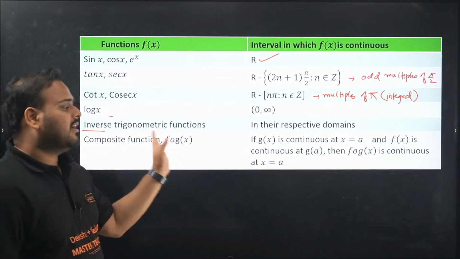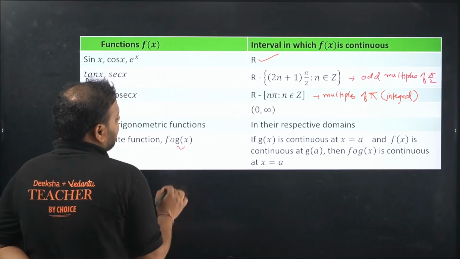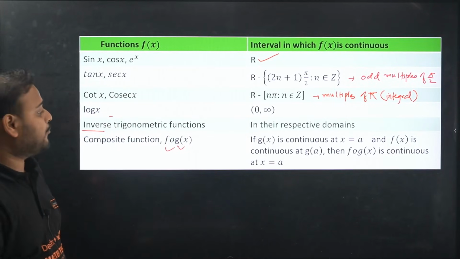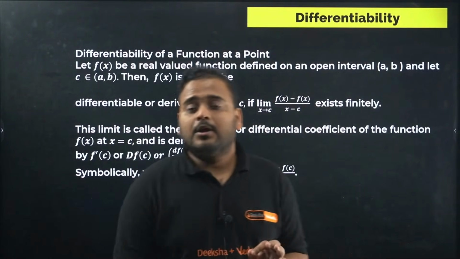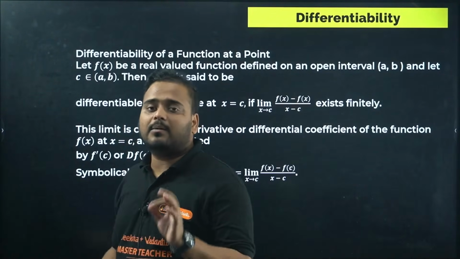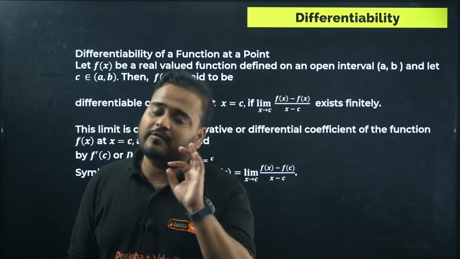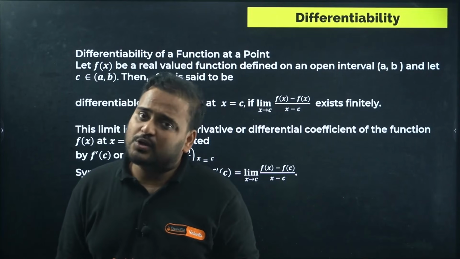Composite functions, we have learned about this. If g is defined and continuous at x = a and f is continuous at g(a), then f of g is continuous at the point a. Okay, now we are moving to differentiability. So from continuity, a question comes in both: there's a 4 marker that comes in your straightforward section E, and there's a question that comes in MCQs also.